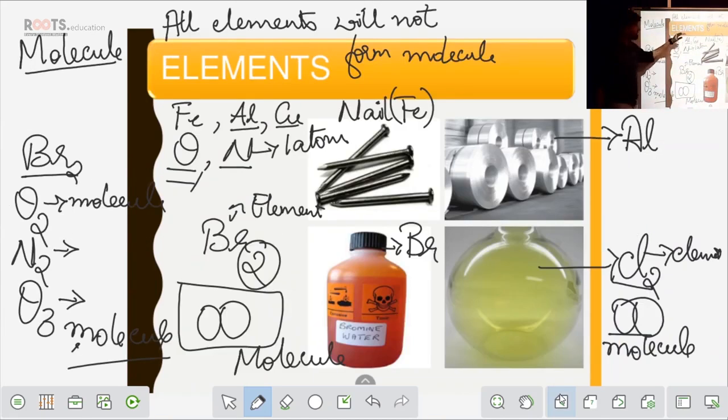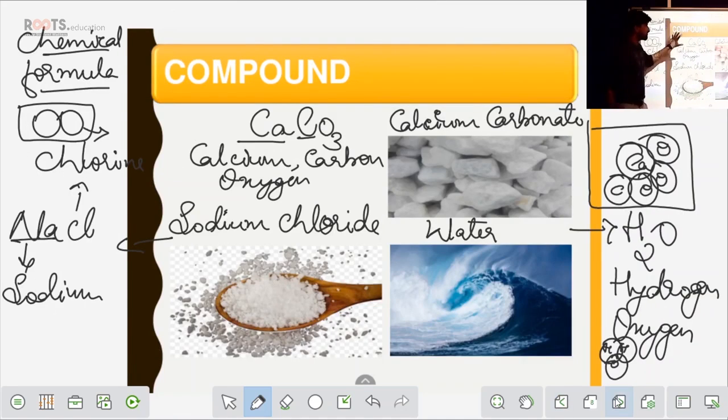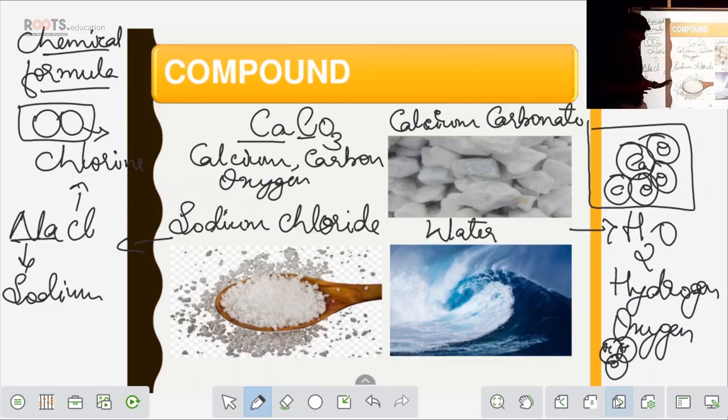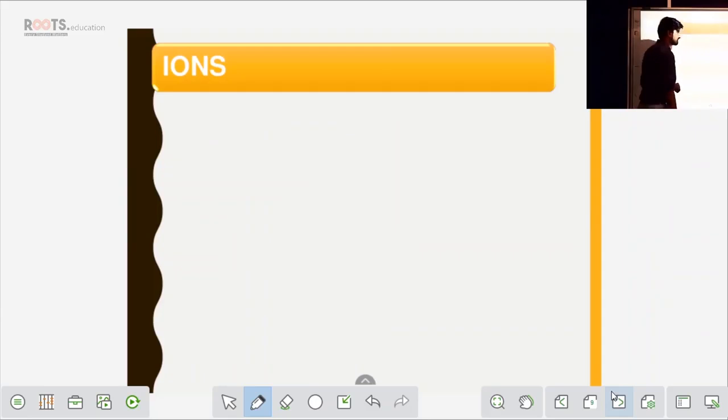In the previous slide I had written the point that all elements will not form molecules. Why? Because not all elements exist in the form of one atom. Correct? So all these compounds can form molecules. Why? Molecules are nothing but groups of atoms, which can be of different elements or the same element. But all compounds will form molecules. Keep this point in your mind.